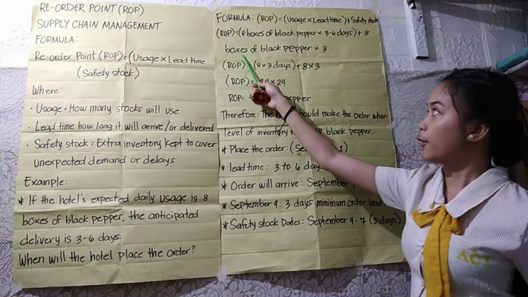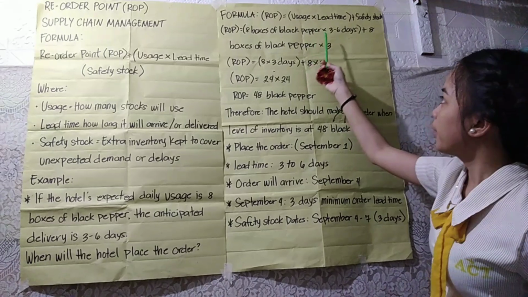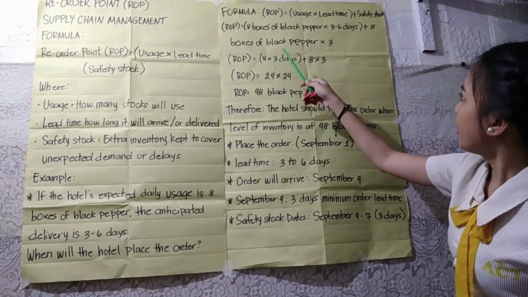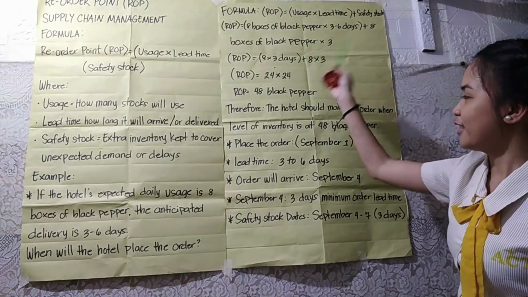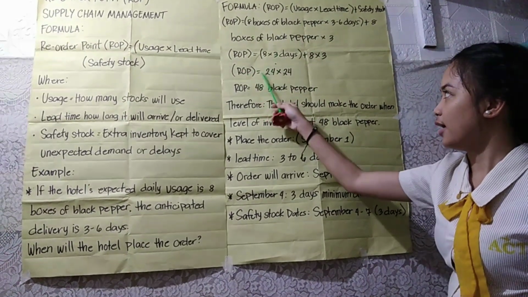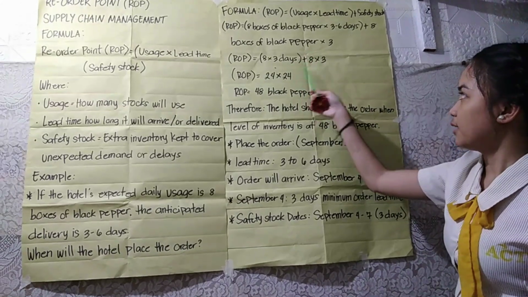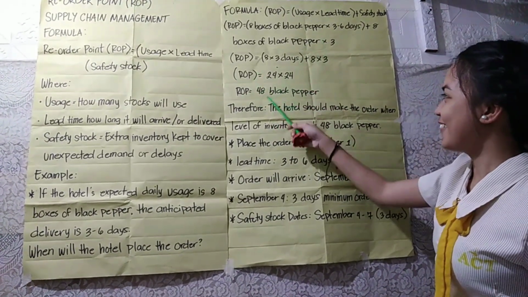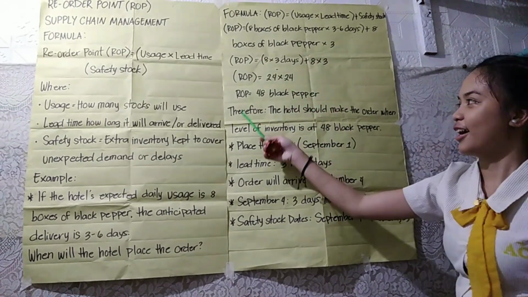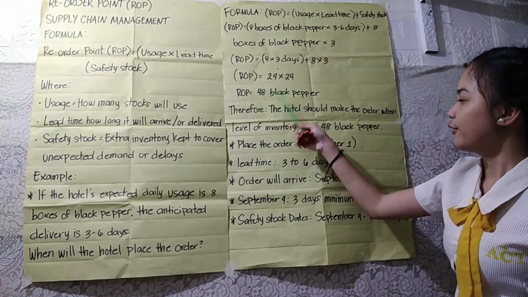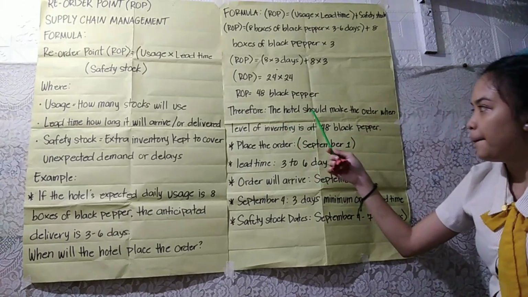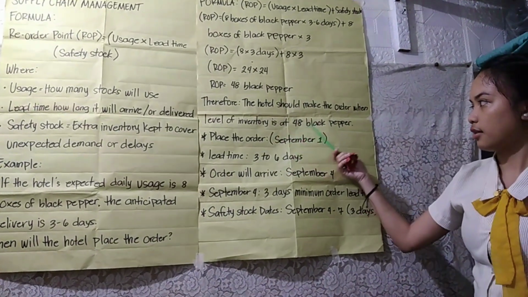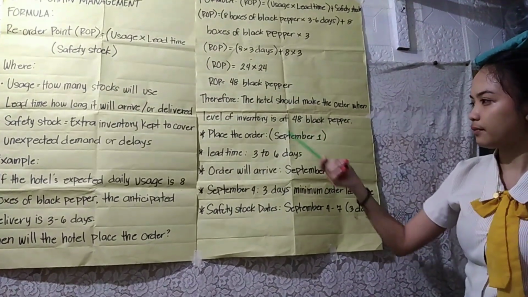So, ROP equals 8 boxes of black pepper times 3 to 6 days plus 8 boxes of black pepper times 3. ROP equals 8 times 3 days plus 8 times 3 days. ROP equals 24 plus 24. ROP equals 48 black pepper. So, therefore, the hotel should make the order when the level of inventory is at 48 black pepper.